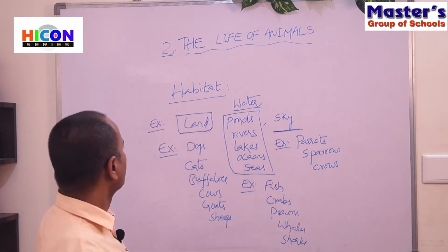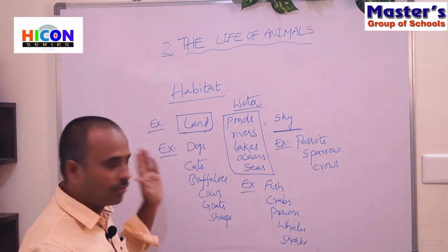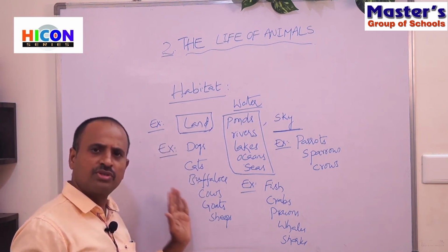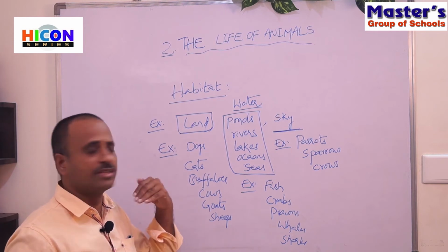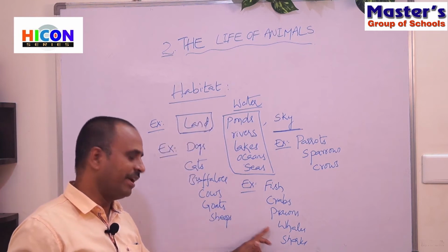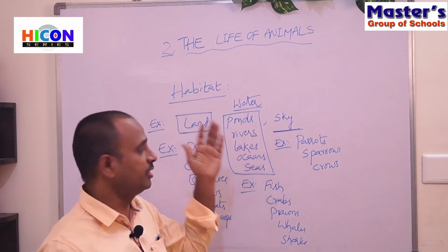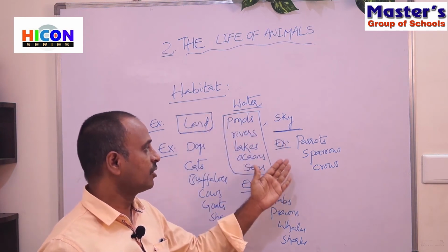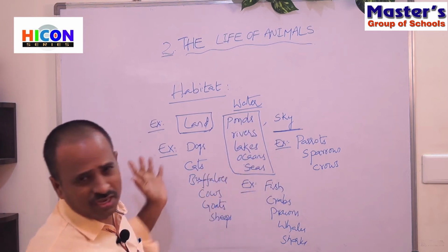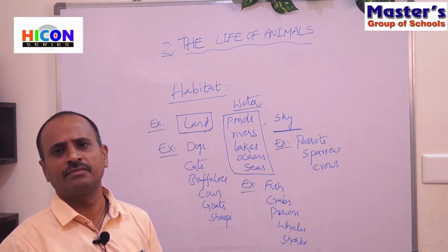Children, in this way we can observe different animals in our surroundings. Some animals live on the land like dogs, cats, buffaloes, cows, goats, sheep, etc. Some animals live in water, for example fish, crabs, prawns, whales, sharks, etc. And some animals fly in the air, especially birds, parrots, sparrows, crows and doves as examples. These are the animals which we observe in our daily life.